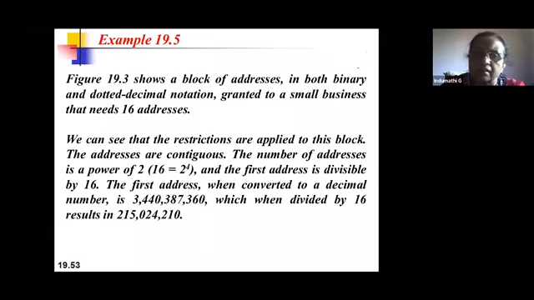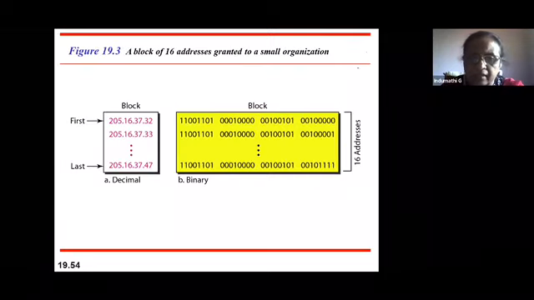I have just shown an example of this. Let's see this block of addresses, let us say, granted to a small organization by an ISP. You can see that the first address is 205.16.37.32. Both notations are represented here. And the last address is 47. So how many addresses are allotted? 16 addresses are allotted to an organization.